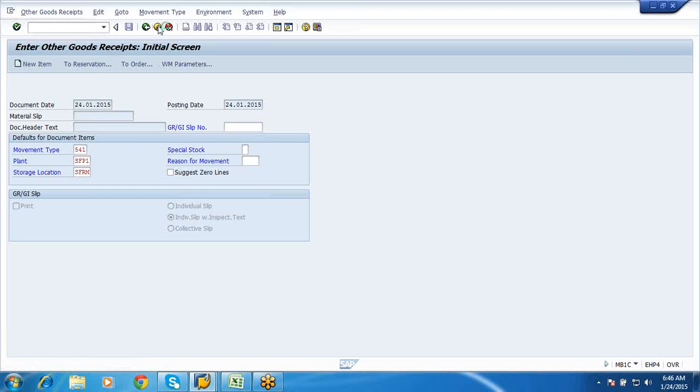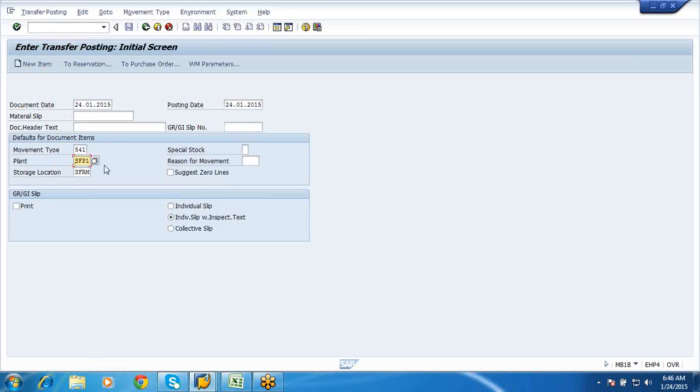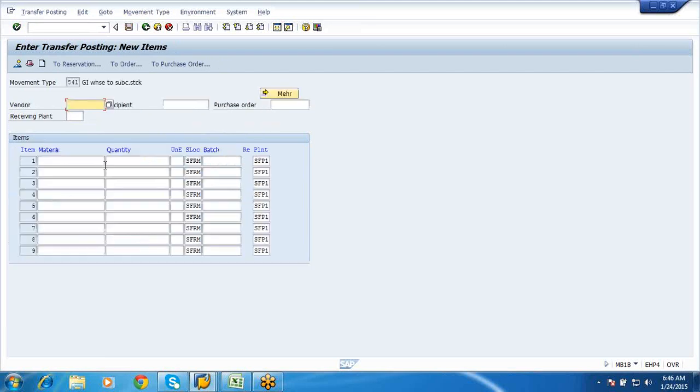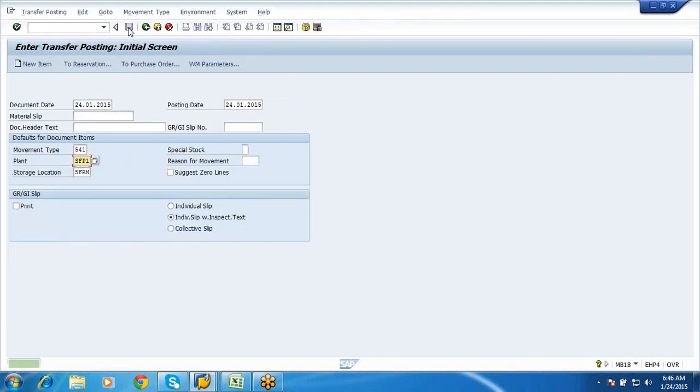Sorry, it is MB1B, not MB1C. MB1B. You can do it in MIGO also. So I am using this transaction code. It's a transfer posting. Enter. So here the vendor 1564, and 1565. 1. So this is 1. Say enter. So now let us post this.